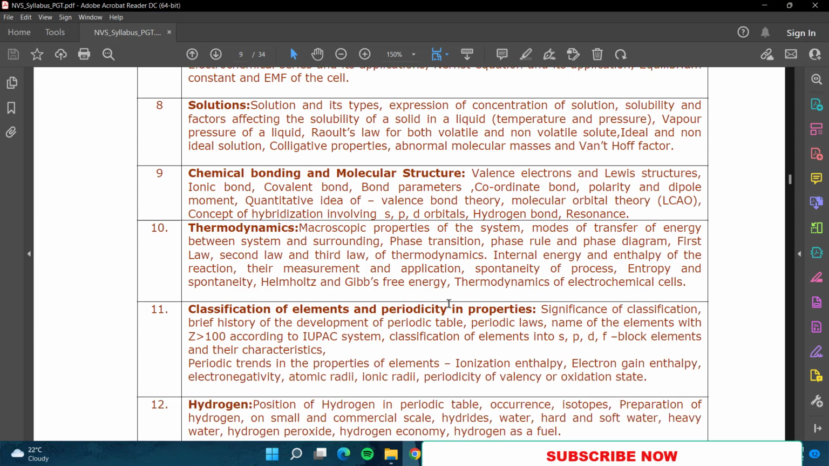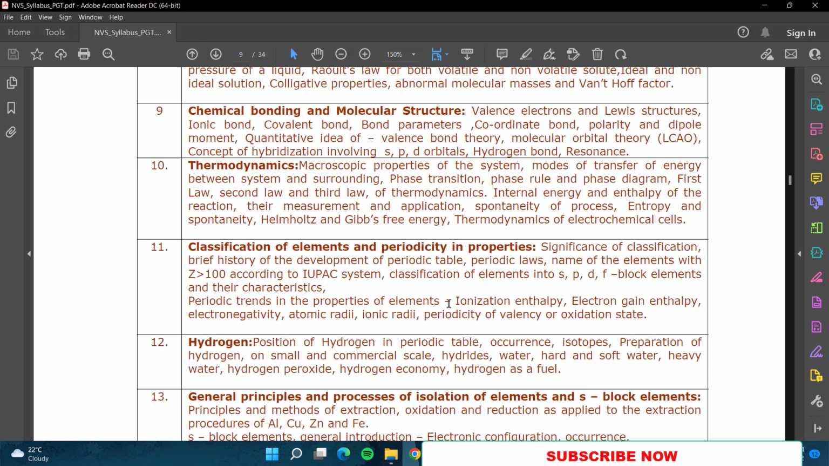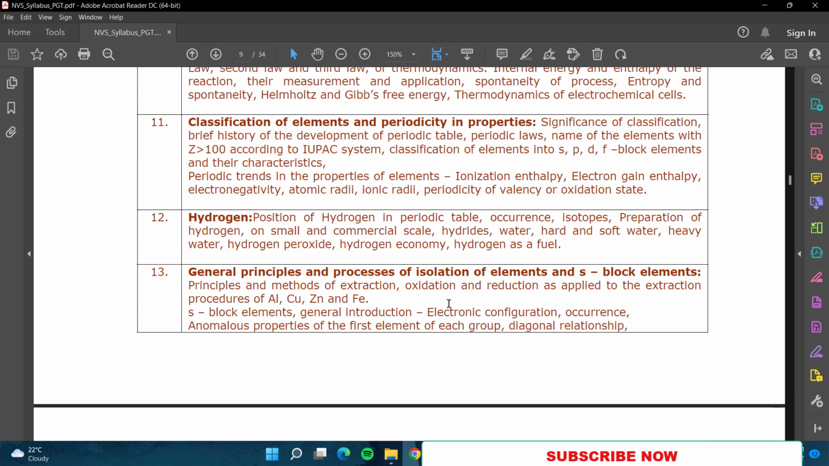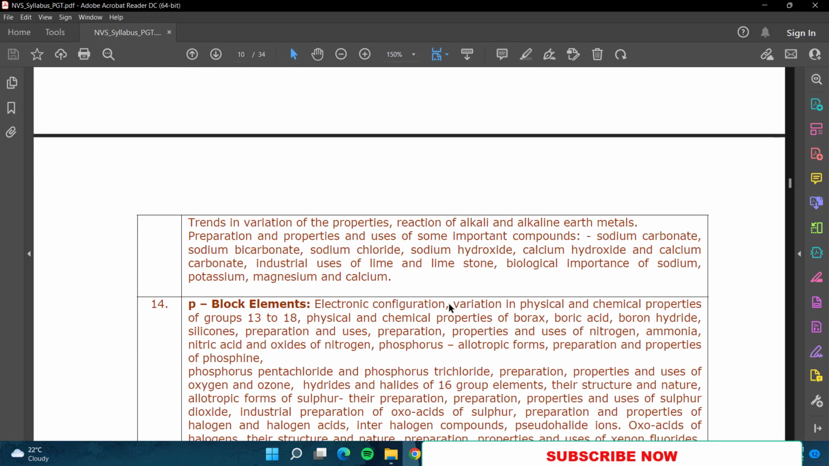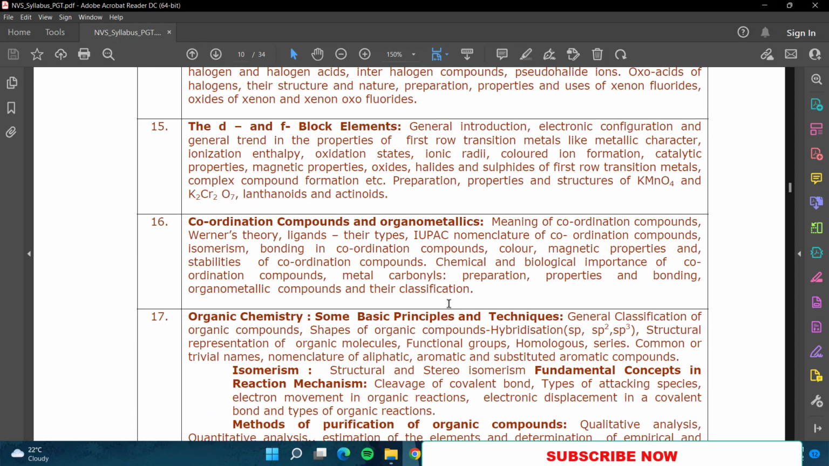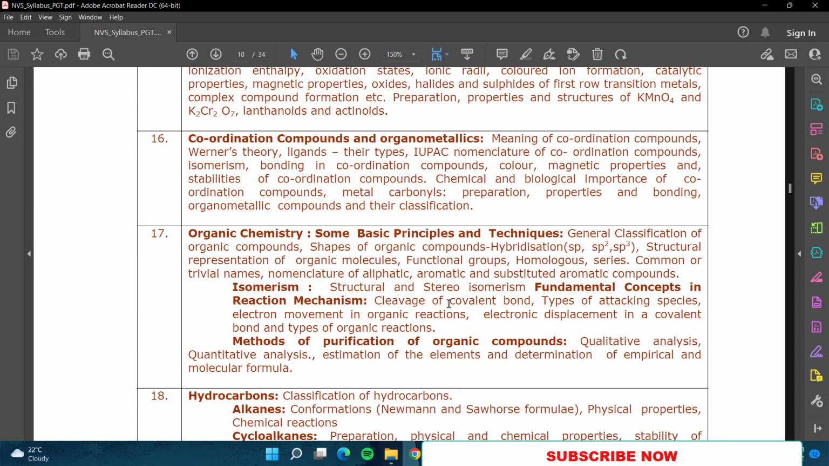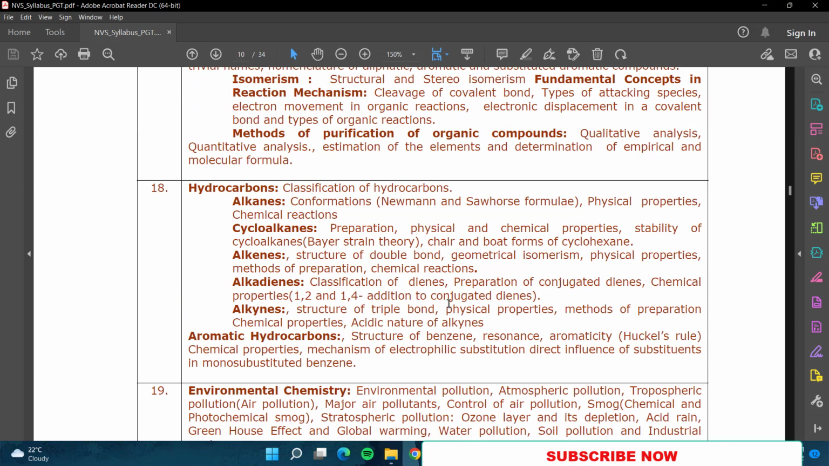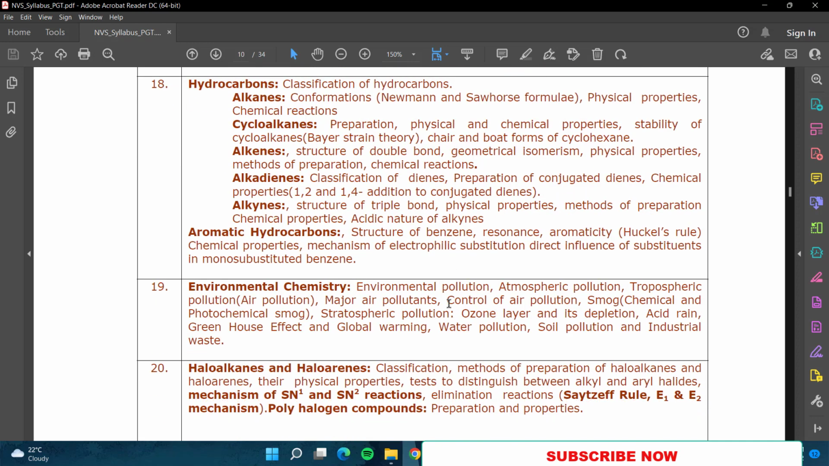Then thermodynamics is there. Then classification of elements and periodicity in properties, hydrogen, general principles and processes of isolation of elements, and s-block elements. Then p-block elements, then d- and f-block elements, coordination compounds and organometallics. Then coming to organic chemistry. In organic chemistry, some basic principles and techniques, isomerism, methods of purification of organic compounds. Then hydrocarbons: alkanes, alkenes, alkadienes, alkynes, cycloalkanes, aromatic hydrocarbons, all this is there in hydrocarbons.